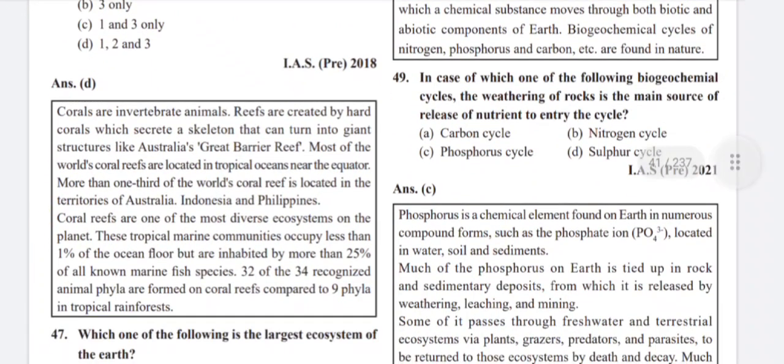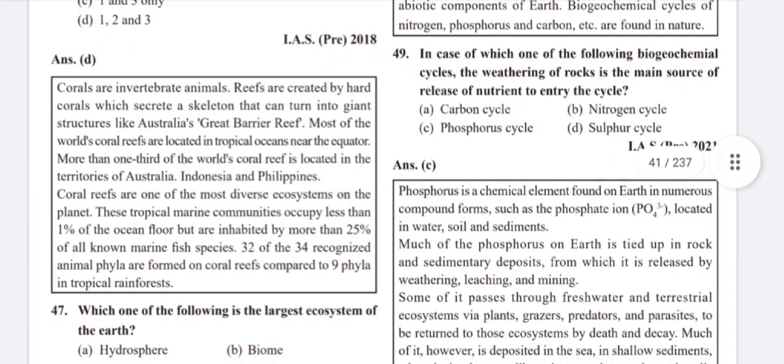Corals are invertebrate animals. Reefs are created by hard corals which secrete a skeleton that can turn into giant structures like Australia's Great Barrier Reef. Most of the world's coral reefs are located in tropical oceans near the equator. More than one third of the world's coral reef is located in the territories of Australia, Indonesia, and Philippines. Coral reefs are one of the most diverse ecosystems on the planet.